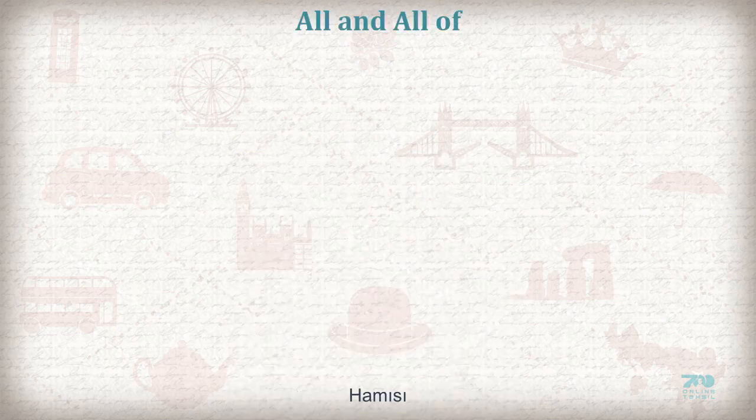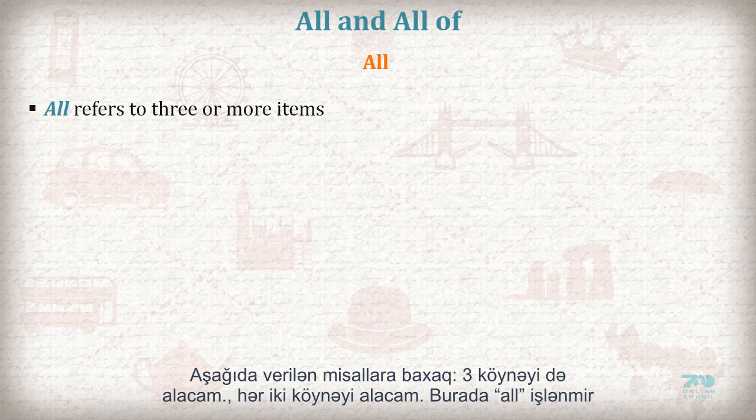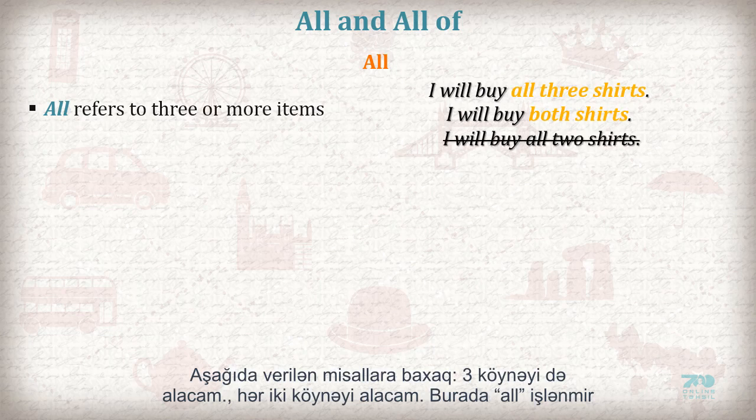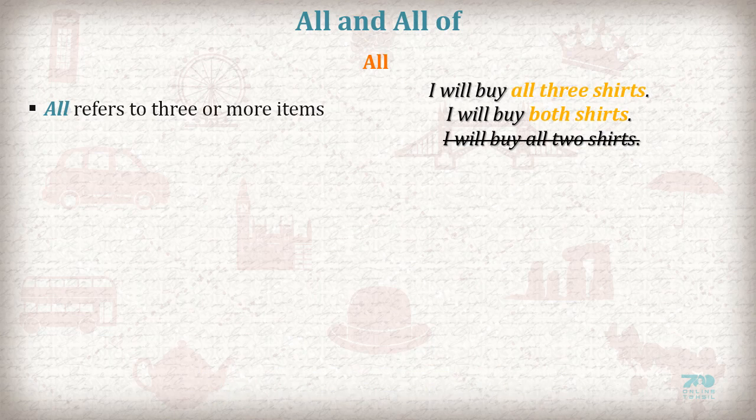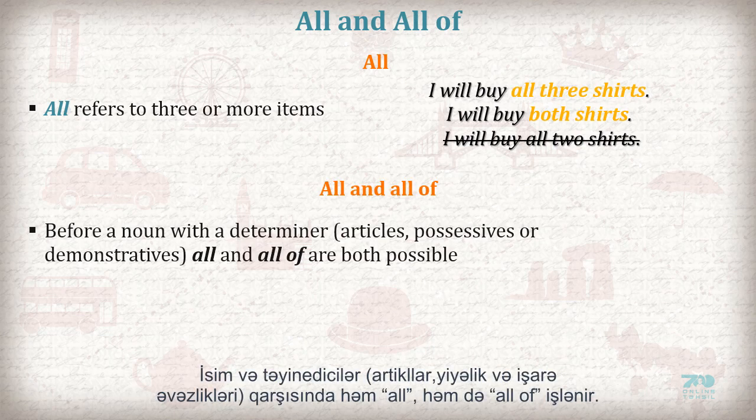All and all of. All refers to 3 or more items. Examples are given below. I will buy all 3 shirts. I will buy both shirts. Not I will buy all 2 shirts. All of. Before a noun with a determiner, articles, possessive or demonstratives, all and all of are both possible.